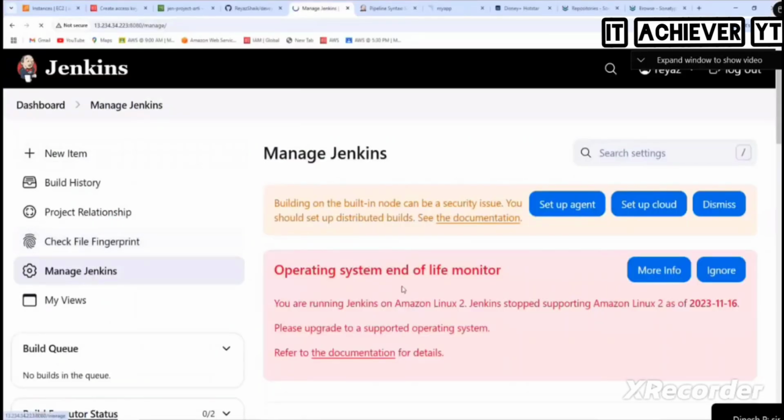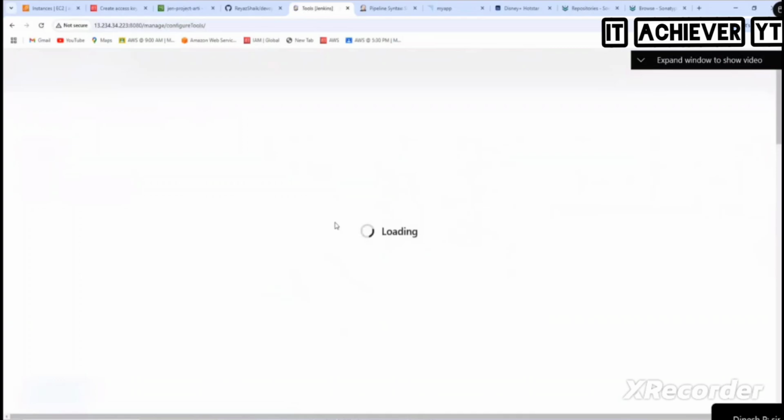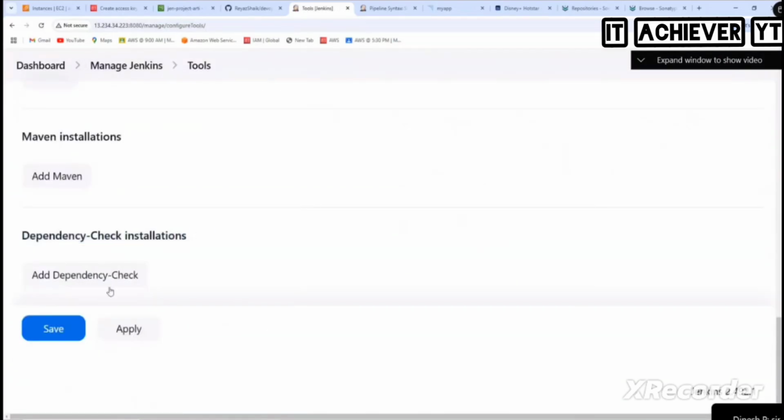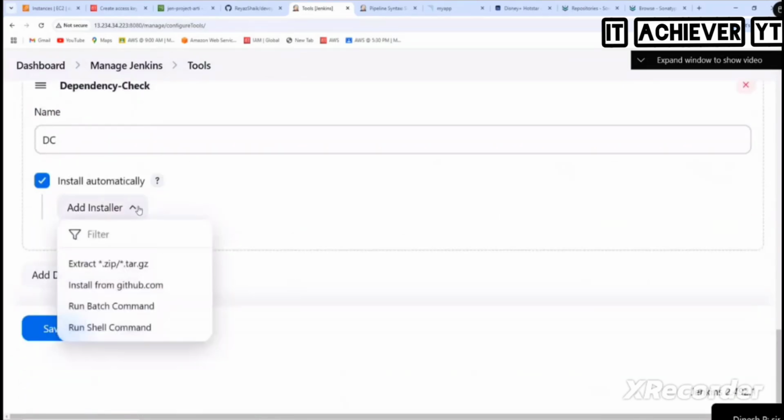So go to Manage Jenkins and where? Go to Tools, and then dependency. Is there, no? Add dependency check. And here I call it DC, install automatically. So install it from GitHub, select it.